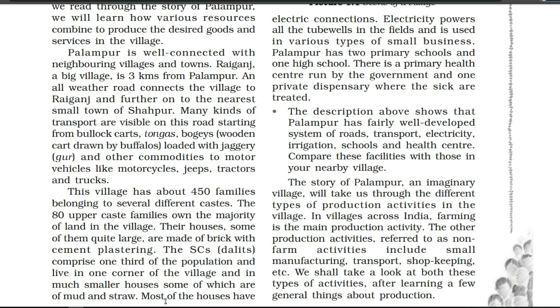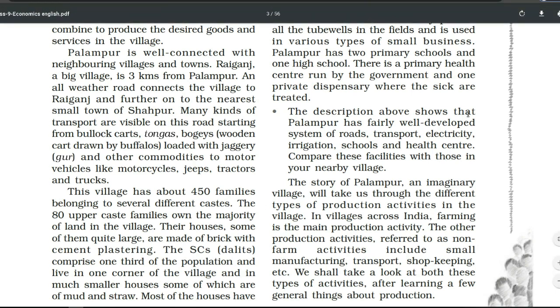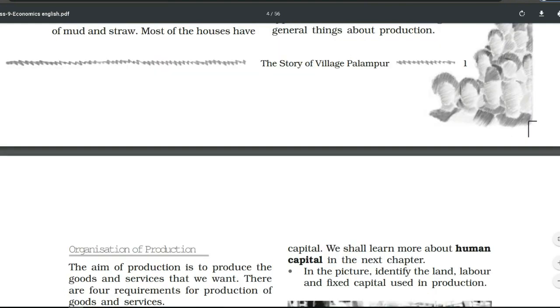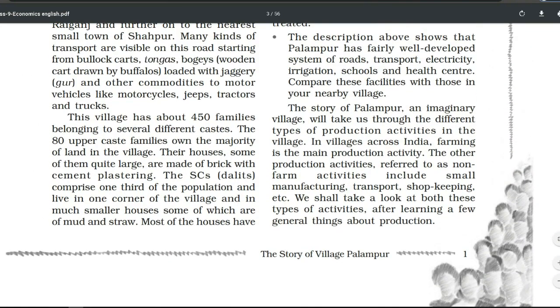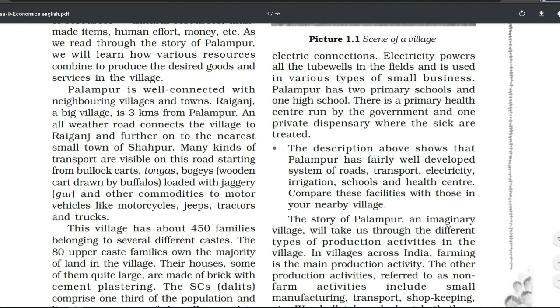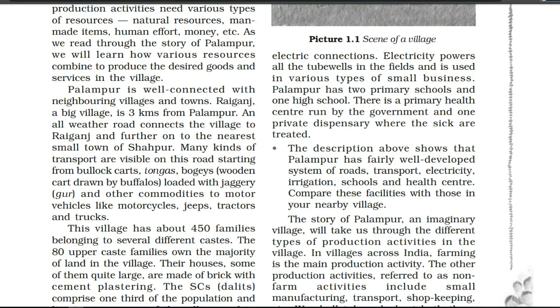Now we are going to see the other kind of facilities which the village Palampur has. That is about the electric connection. Of course, village Palampur has electric connections. Most of the houses have electric connections here. But after that, what is the use of the electricity?